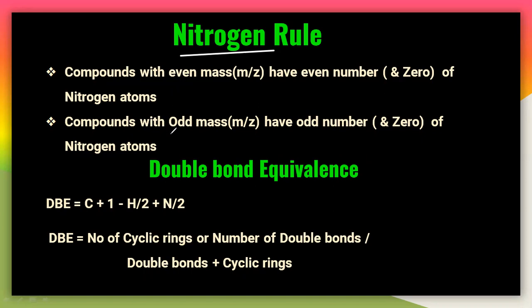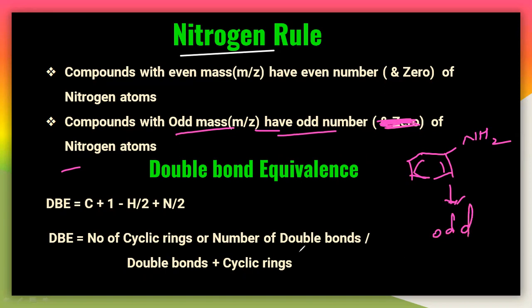Compounds with an odd mass have an odd number of nitrogen atoms. This is not zero. So let us take an example. This is aniline. How many nitrogens does aniline have? One nitrogen. So definitely if you calculate its mass, you will get only an odd value. If it is even, let us take another example, benzene. You will definitely get an even mass, because there is no nitrogen here.